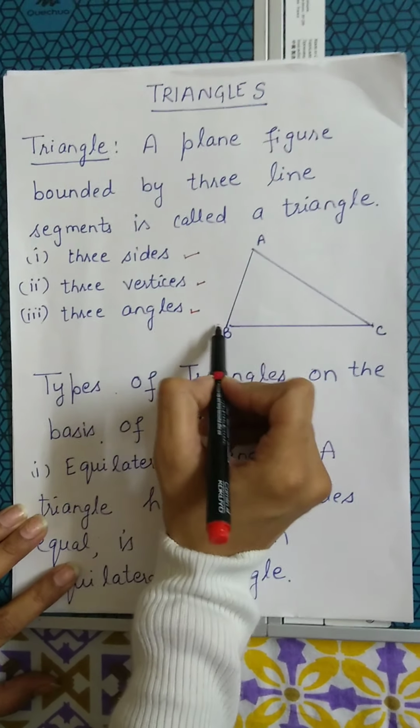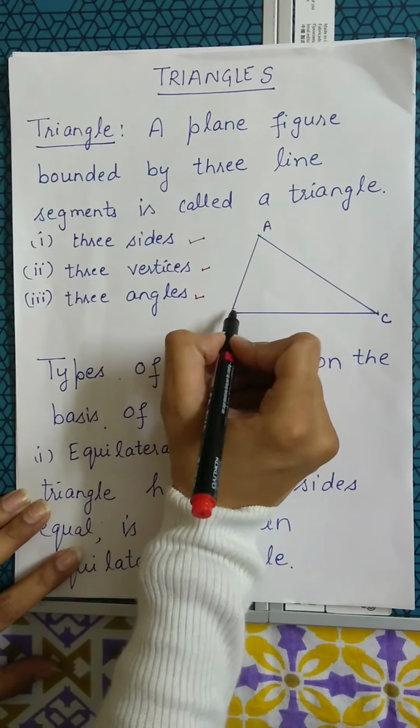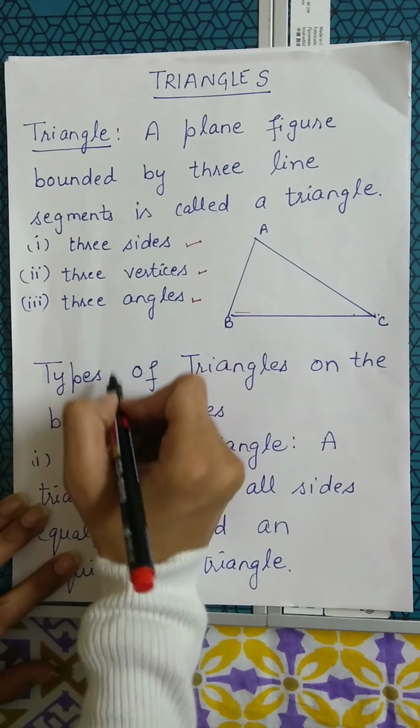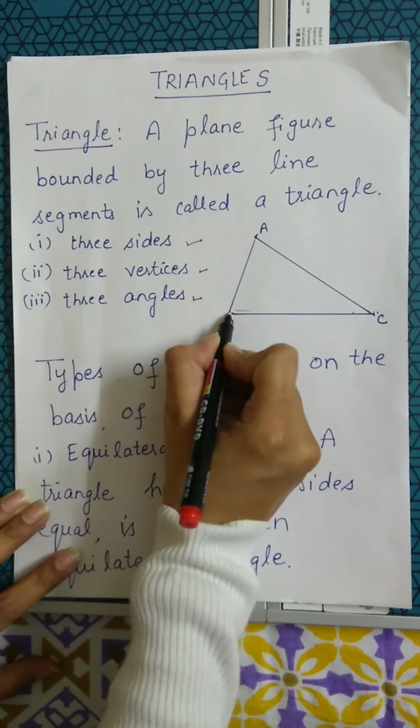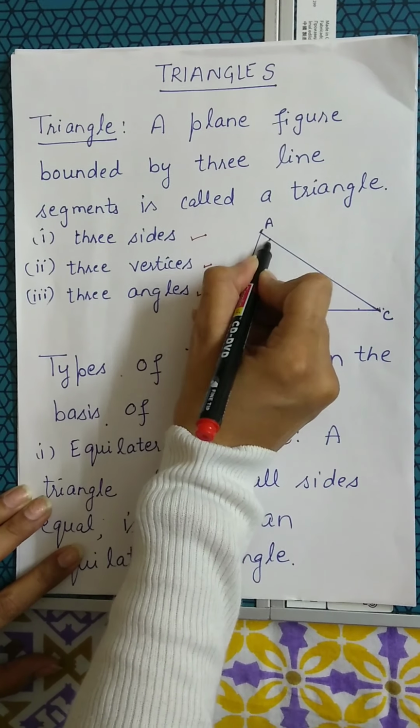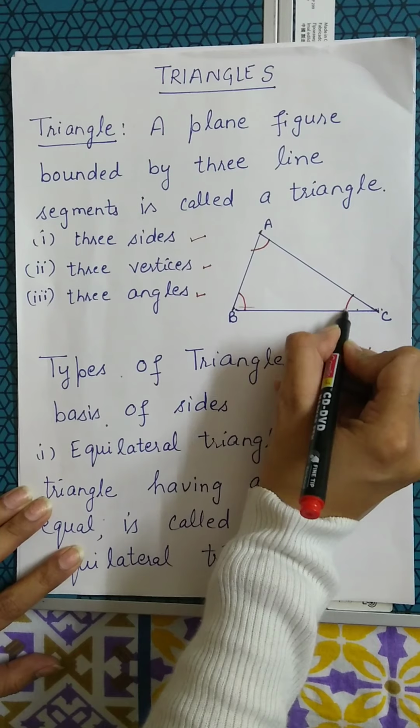Now, if you can see, ABC is a triangle with three sides, AB, BC, and CA, three vertices, A, B, and C, and three angles, angle A, angle B, and angle C.